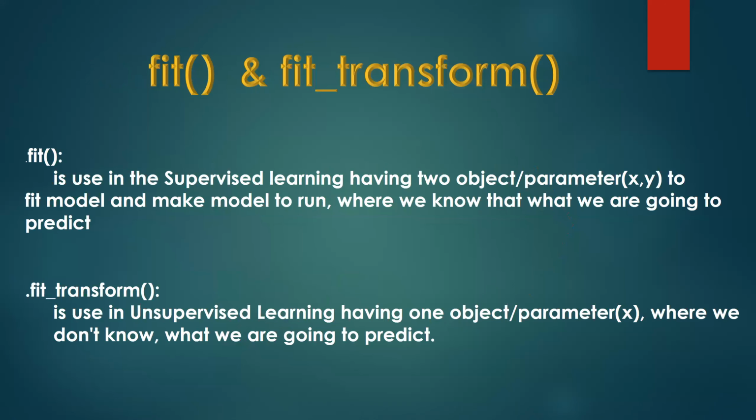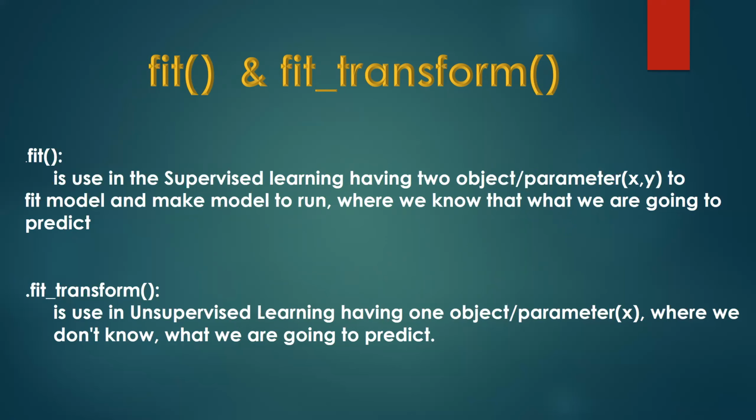Okay. We have two functions here: fit and fit transform. Normally, I told you, right? We have two types of machine learning: supervised and unsupervised. So, what is fit? Fit is used in supervised learning when there are only two objects. Just consider there are two objects A, B, X, Y, as I mentioned here. So you are just going to manipulate or model those data. Then we are going to use a fit model.